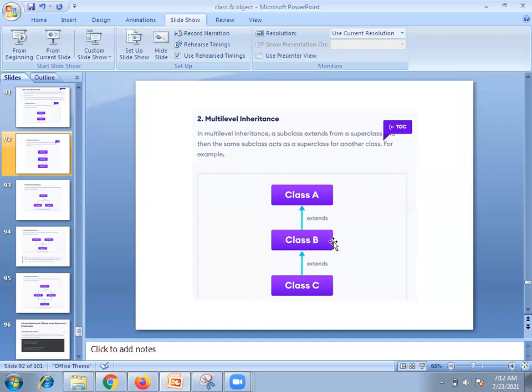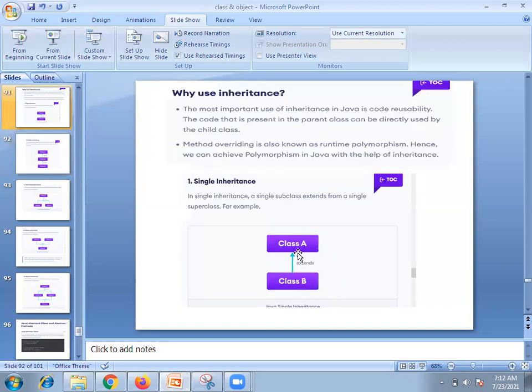Means one class can act as a superclass and subclass. That is multi-level inheritance. In this case, class A is the superclass and class B is the subclass. Got it or any confusion?